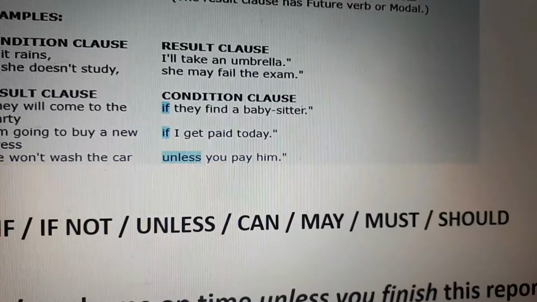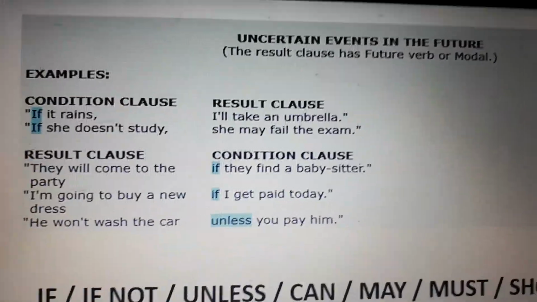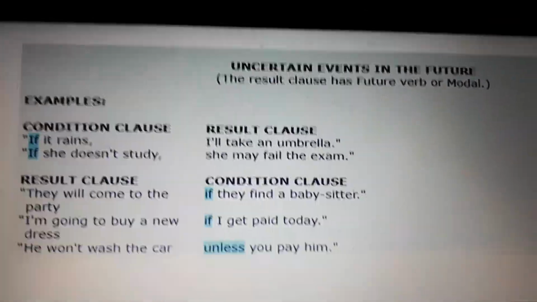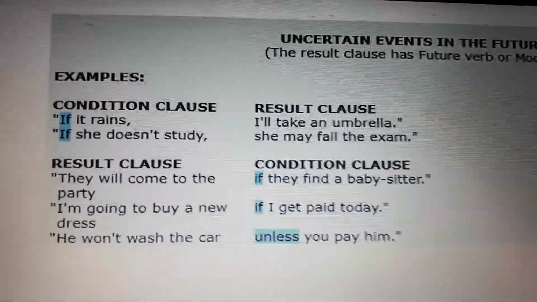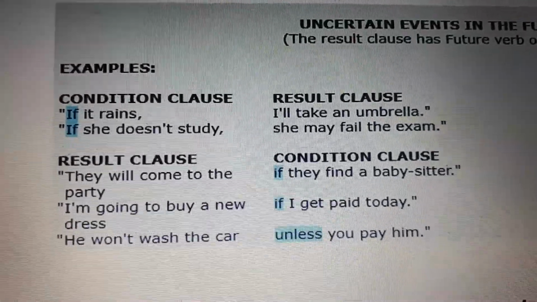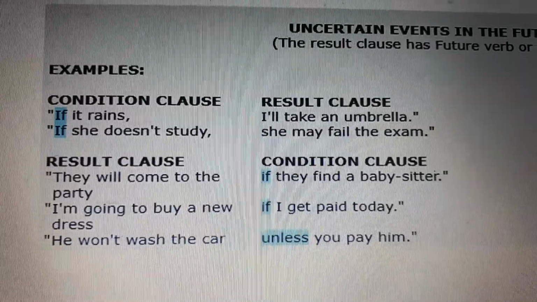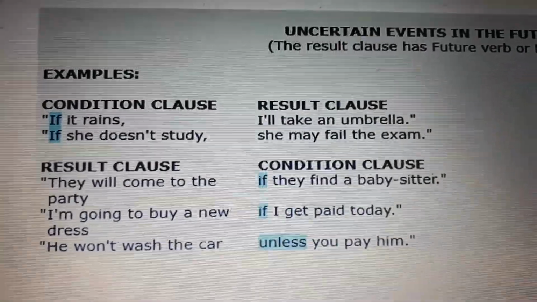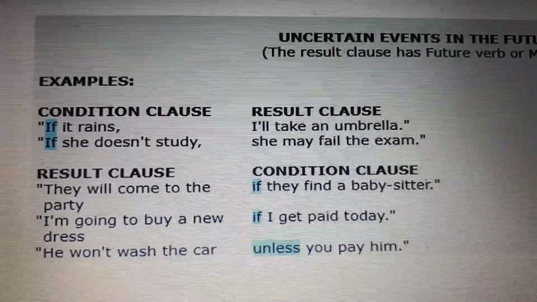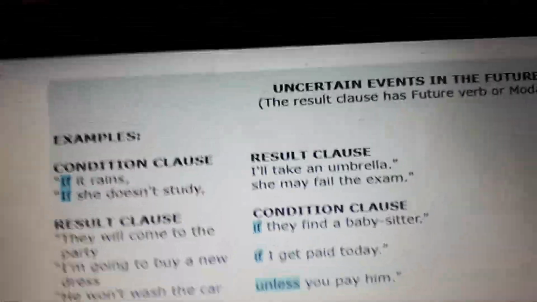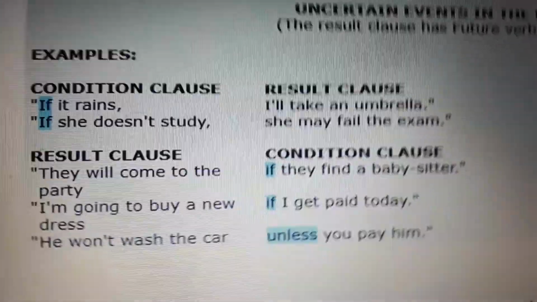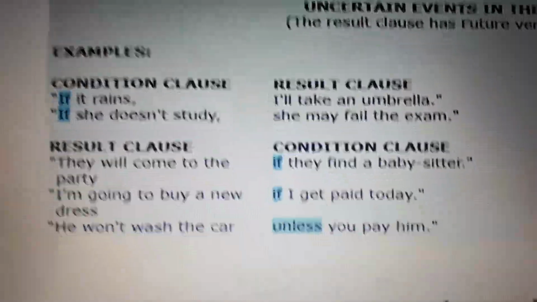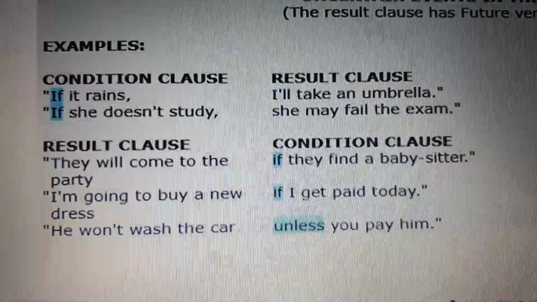Then more information. It says uncertain events in the future. The result clause has a future verb or modal. For example, if it rains, the result: I'll take an umbrella. I'll take an umbrella if it rains. It's the same information. Okay? 1 plus 1 is the same as 2, and the other 1 plus 1 is the same as 2.